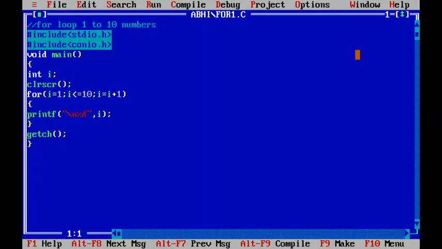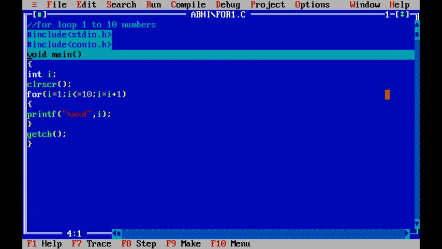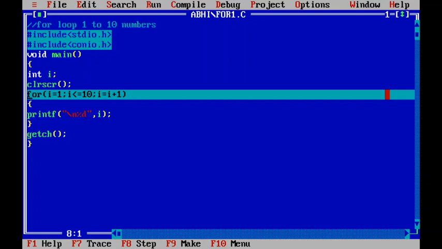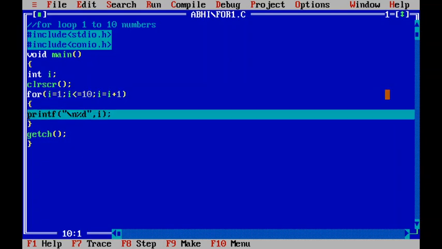You see 1 to 10 it displays. Now you see how it executes. You can check it with F7. Every execution starts from main. Clrscr means it clears the screen. Initial I value is 1. I is less than or equal to 10. Condition true. Condition true means it will enter into the loop. Printf 1, it will print 1.